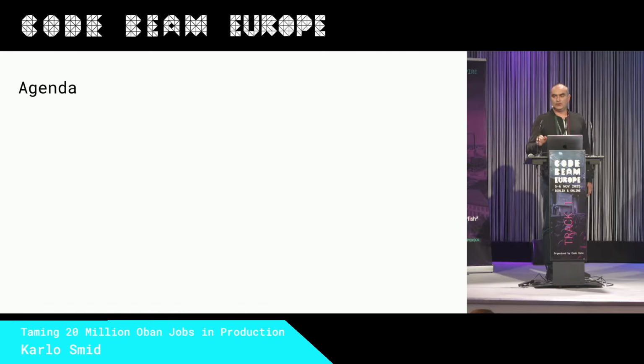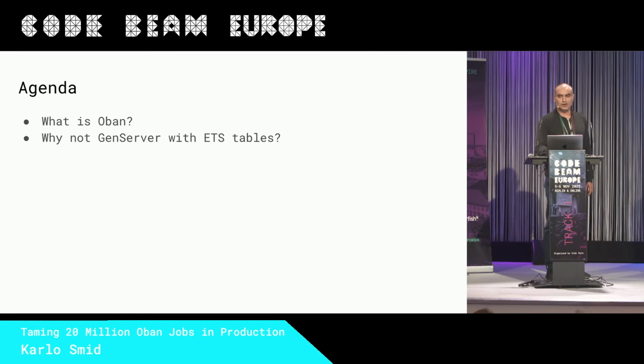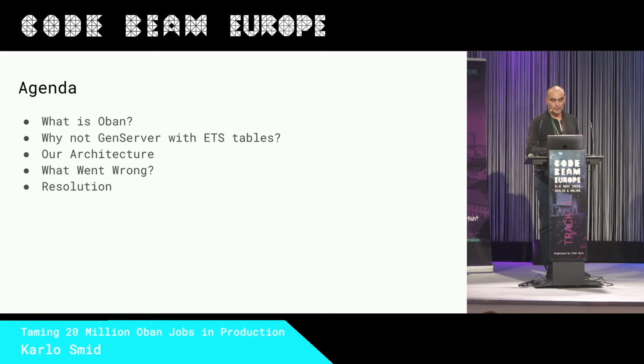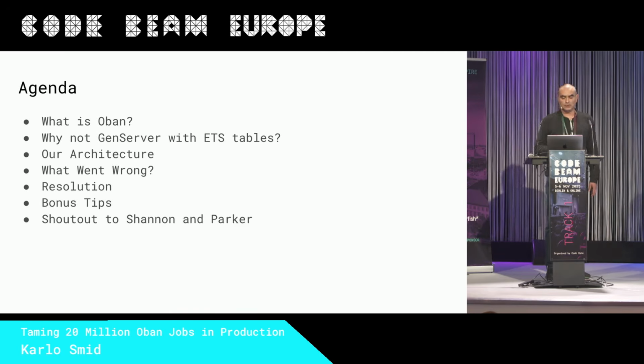What is the agenda of this story? First, what is Oban? Then, why use Oban and not just a GenServer with ETS tables? The architecture where we implemented Oban. The problem that we had and the solution to this problem. As a bonus tip, what we learned about Oban along this journey. And finally, a shout-out to Shannon and Parker, authors of this great library.